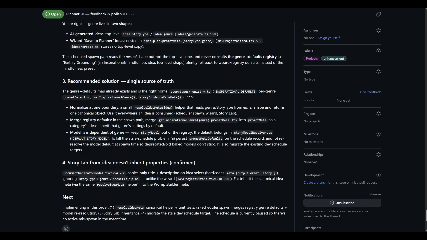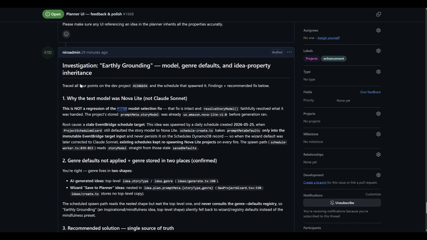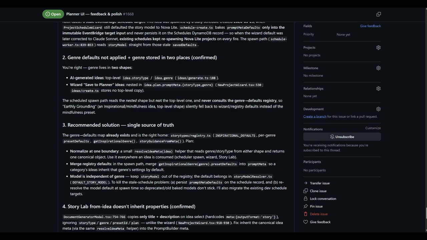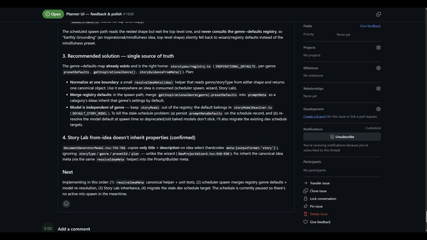So then Claude put all these suggestions for the bug fixes. And on this one, the recommended solution, it says single source of truth. I thought this was kind of interesting. It basically says it's going to write a helper function to grab it from either the story type and genre, basically the preset.